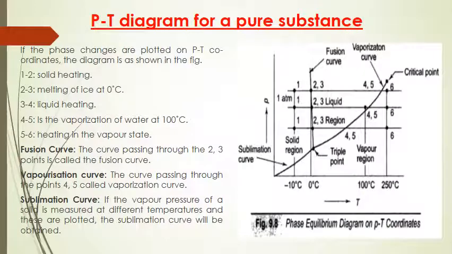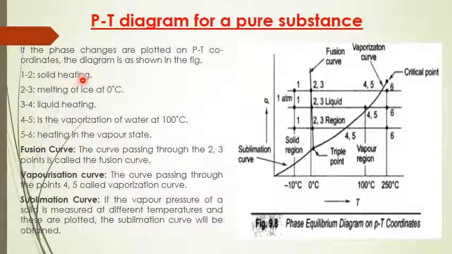Till now we have been discussing the PV diagram for a pure substance. Now we will discuss the PT diagram for a pure substance, which means the pressure versus temperature diagram. If the phase changes are plotted on PT coordinates, the diagram will be as shown in this figure.